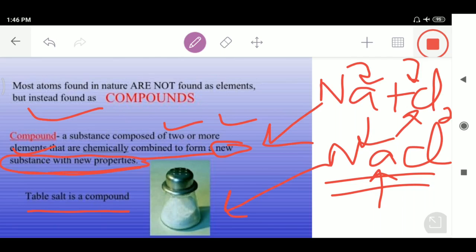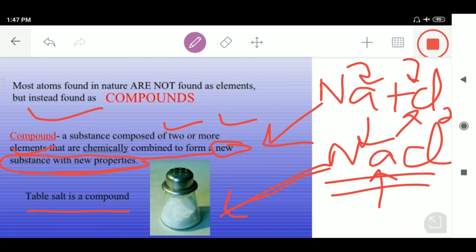That's why I told you people sodium is having entirely different properties than that of chlorine. Chlorine is having entirely different properties than that of sodium. And when there is a reaction between the sodium and the chlorine, a substance always gets formed, that is a compound. And this compound is having entirely different properties than that of the sodium, than that of the chlorine. That's actually a validation of the statement which I told you people, that compounds are composed of two or more elements that are chemically combined to form a new substance with new properties.